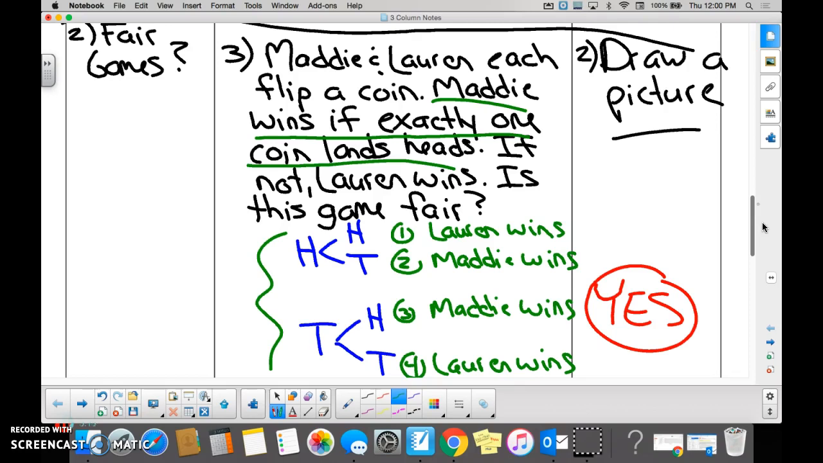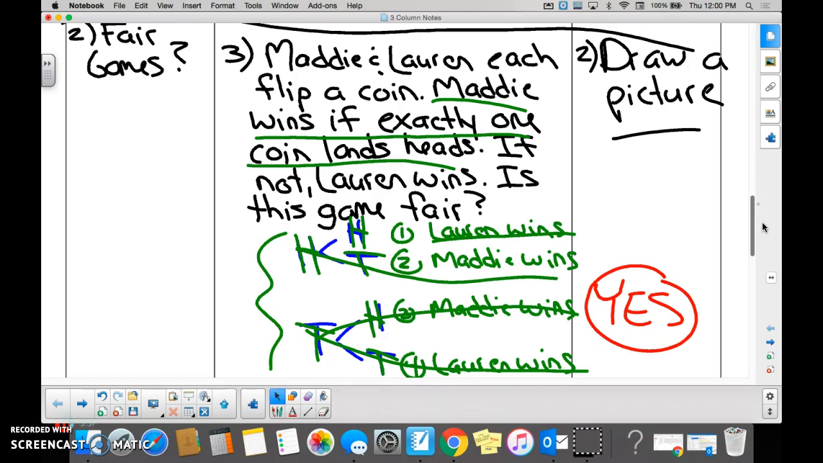When we drew a picture, Maddie flipped a head. If Maddie flips a head, Lauren could flip a head or a tail, right? And if Maddie flips a tail, Lauren could flip a head or a tail. So in this situation, who wins? Lauren. In this situation, who wins? Maddie. In this situation, who wins? Maddie. In this situation, who wins? Lauren. Is it a fair game? Yes.